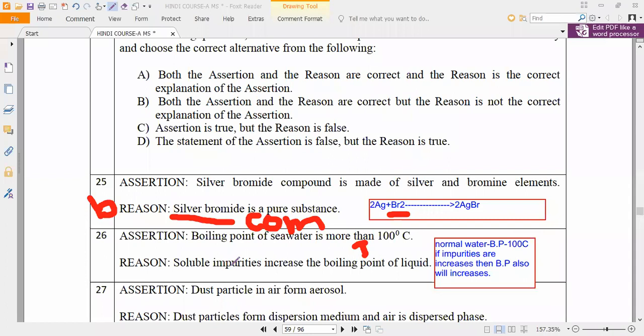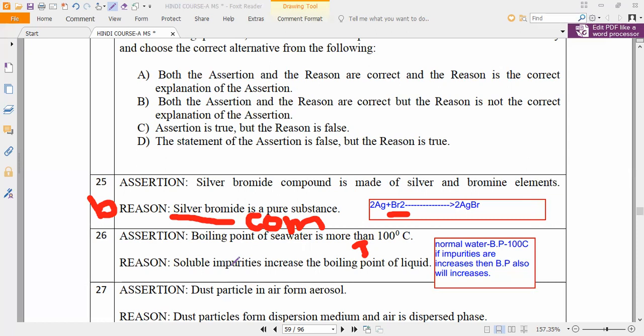Dust particles in air form... I am asking for the reason; you have not completed it. Assertion is over. Reason: soluble impurities increase the boiling point of liquid. So is it true or not? That is my question. No, soluble impurities will never increase it, only insoluble impurities? Remember, understand? So soluble impurities increase the boiling point of liquid.